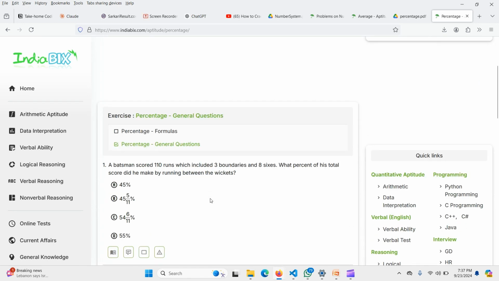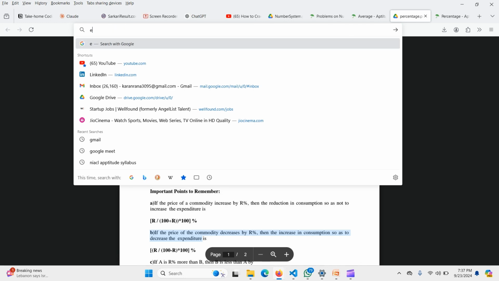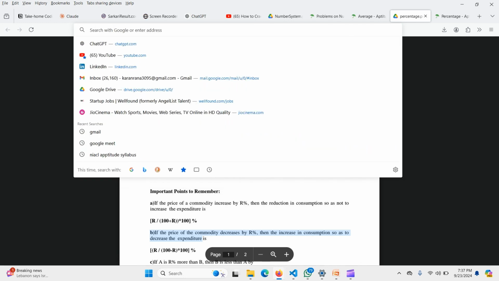Next, if you have covered the percentage questions from IndiaBix, then you can go to GFG. You can find the MCQ questions that are asked in many online assessments, mock questions, or various placement exams. You have to prepare that and complete that. After that, you will be ready for the percentage topic and you will be a master of it.